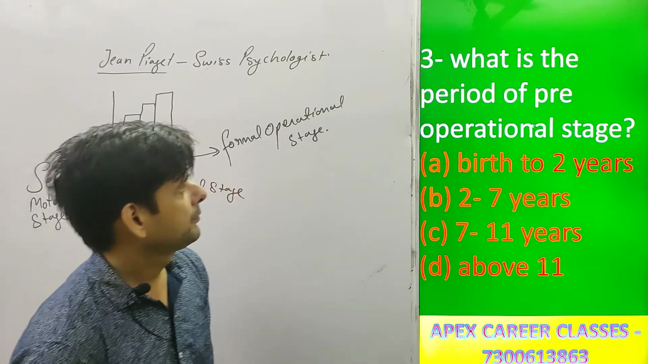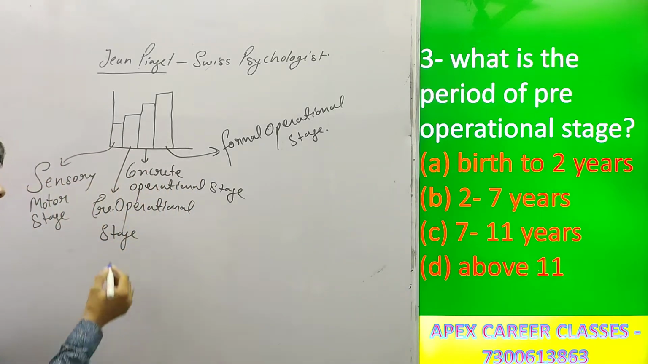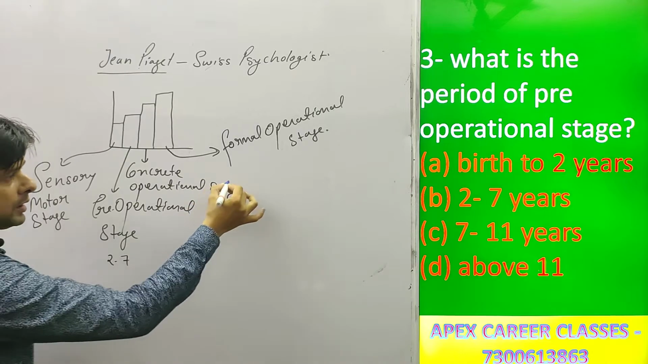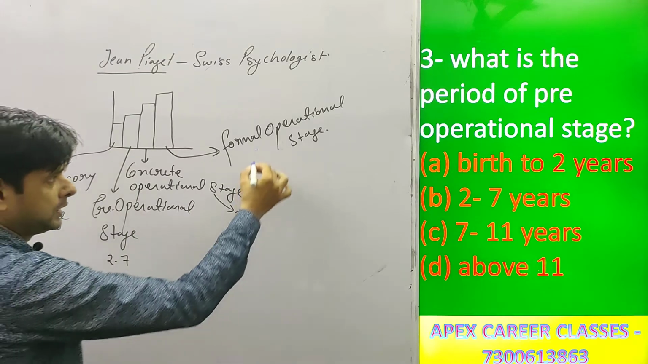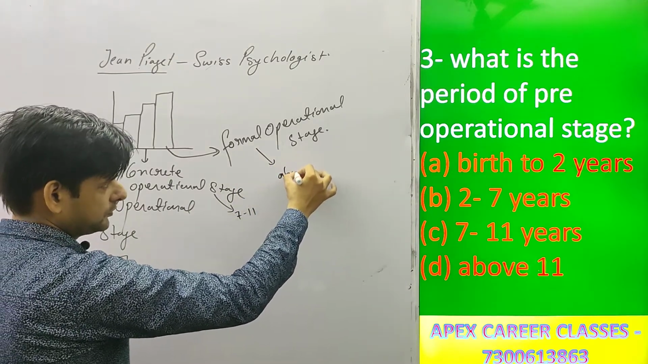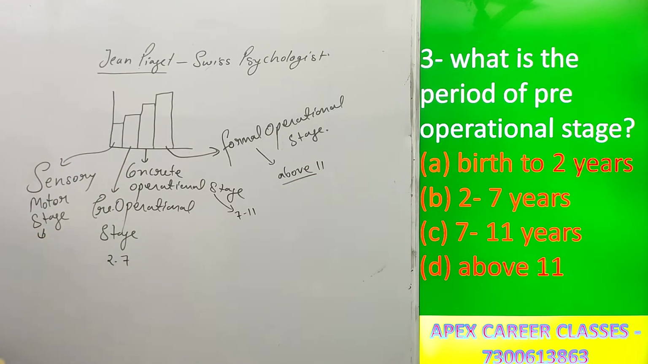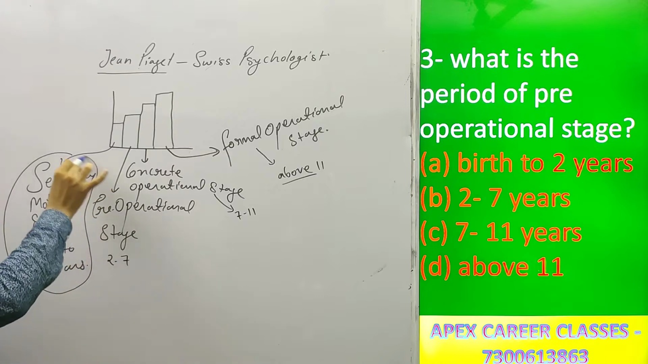Our next question is, what is the period of pre-operational stage? Pre-operational stage starts at 2 years and it ends when the child is 7 years old. Concrete operational stage goes from 7 to 11, and formal operational stage goes above 11. And sensory motor stage starts at birth and goes to 2 years. It means the period of sensory motor stage is from birth to 2 years.